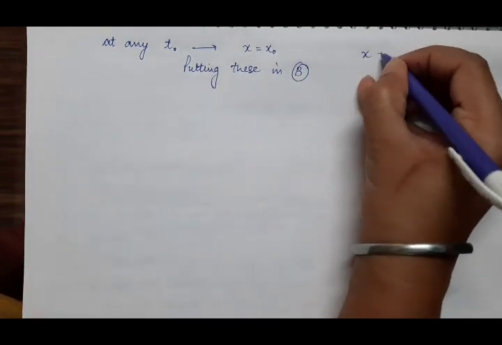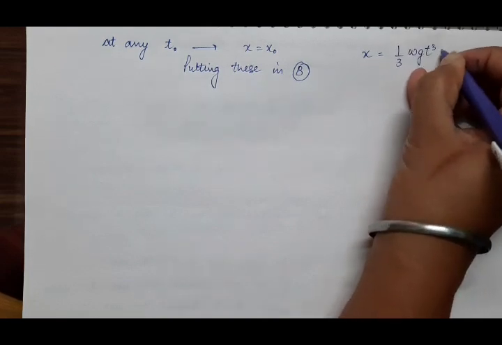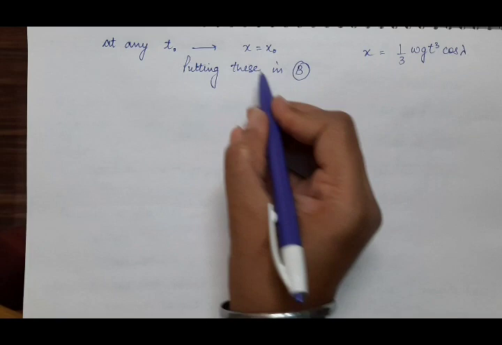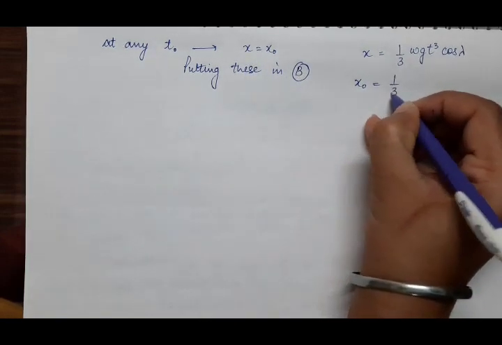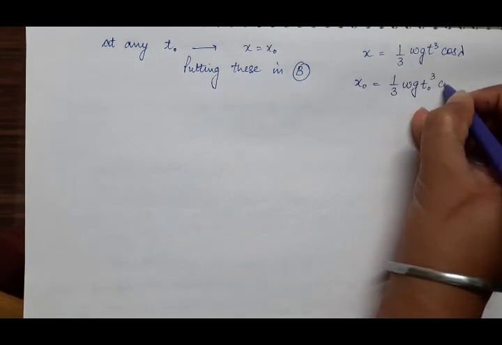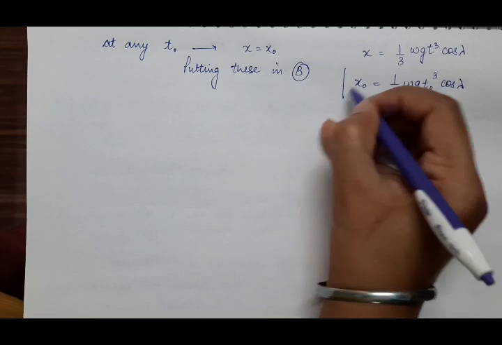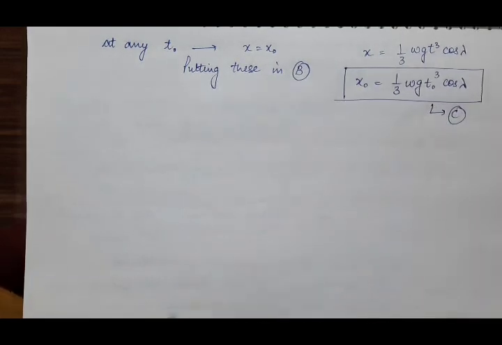Equation B is x is equal to 1 by 3 omega g t cube cos lambda. So putting these values in this equation, x naught is 1 by 3 omega g t naught cube cos lambda. And suppose this is our equation C.